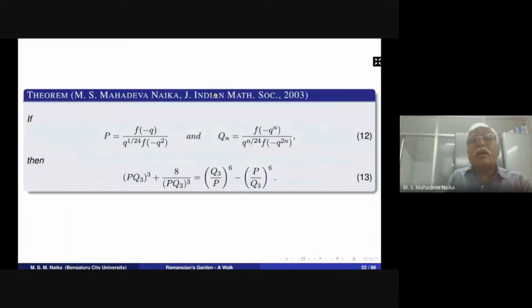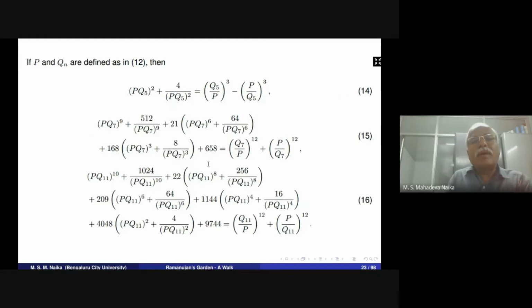Here, if P equals f of q divided by f of q square times q power 1 by 24, and Q_n is f of q power n divided by q power n by 24 times f of q power 2n. If n equals 3, we get these modular equations, and n equals 5, 7, and 11, we get these modular equations.